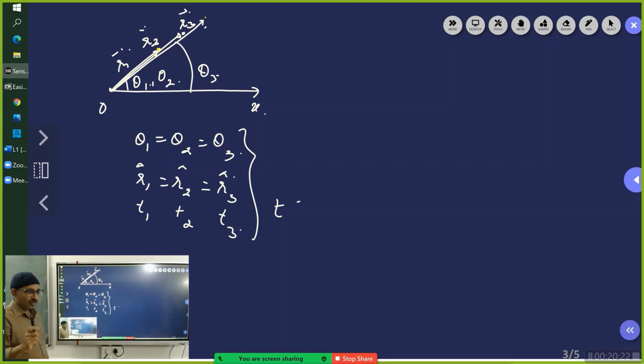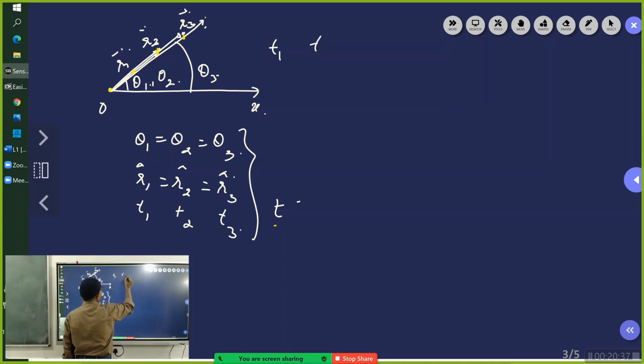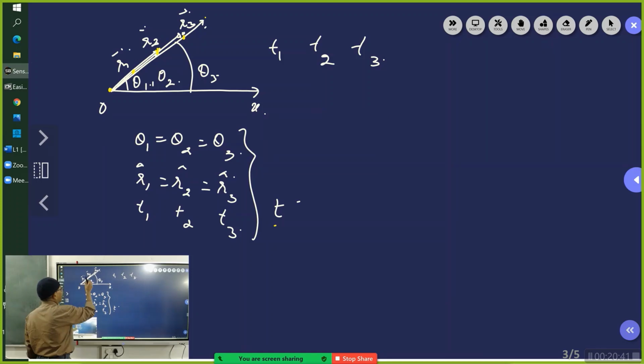Clear? Now you see, if you forget any one condition, that is, at every instant of time. You may find that the particle is here at some instant, at some instant it is here, at some instant it is here. So you are measuring the three instants, T1, T2 and T3. Supposing you had also measured it at some instant between T1 and T2, and at that instant the particle was here.